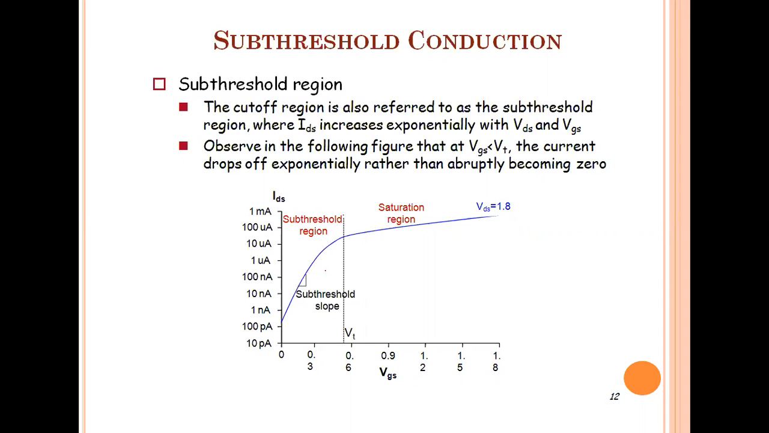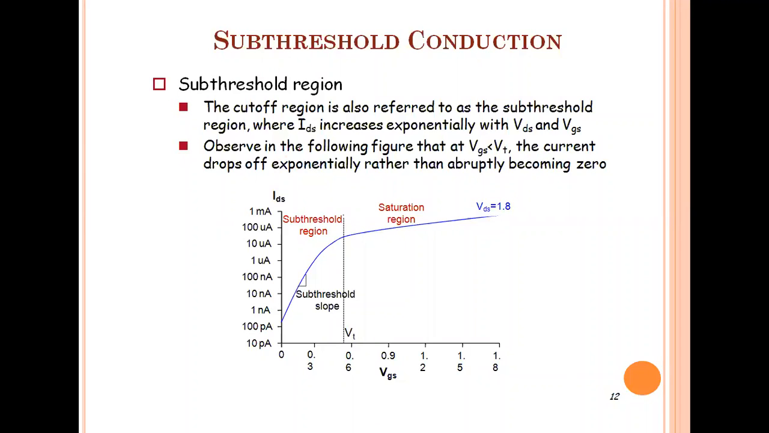With the following diagram, you can observe that if VGS is less than VT, obviously the transistor or the MOS device operates in the cutoff region, right? If VGS is greater than VT, this is the saturation region, right? So this is the conduction of the MOSFET. Now here, in VGS less than VT, obviously this is the cutoff region, and in that cutoff region, the subthreshold conduction occurs.